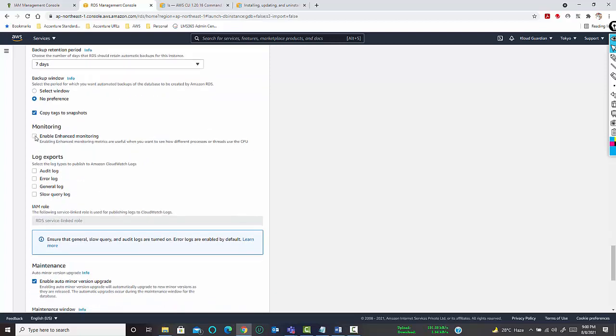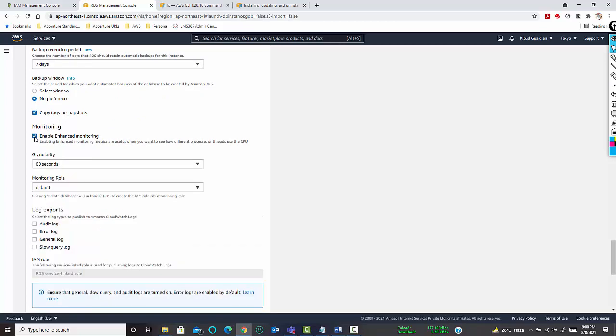With enable, we can also do a database monitoring with the help of CloudWatch, CloudTrail. There are other services in AWS. We can create a monitoring of the database. And with the help of those CloudWatch and CloudTrail, we can get audit logs, error logs, general logs, or slow query logs. We are not enabling it.